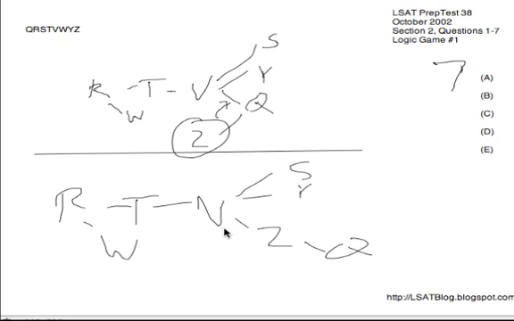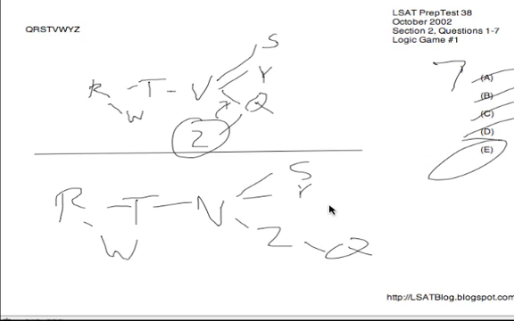I'll run through the choices regarding what could be true. Could R be second? No, in this case, R has to be first because Z is coming much later. Could T be fourth? No, because Z has to come after it. Now the only things that could ever come before T would be R and W, making it T third at the latest, so that's gone. Could Q be fourth? No, Q is fifth at the earliest because we got to have R, T, V, and Z coming earlier than it. Could V be fifth? No, V could only be fourth here, because we have R, W, T before it, or if W is after it, V would even be third. So that's impossible, leaving E by elimination, Z on 6.